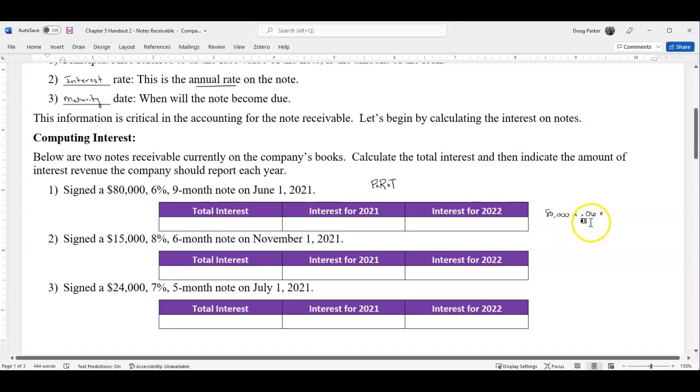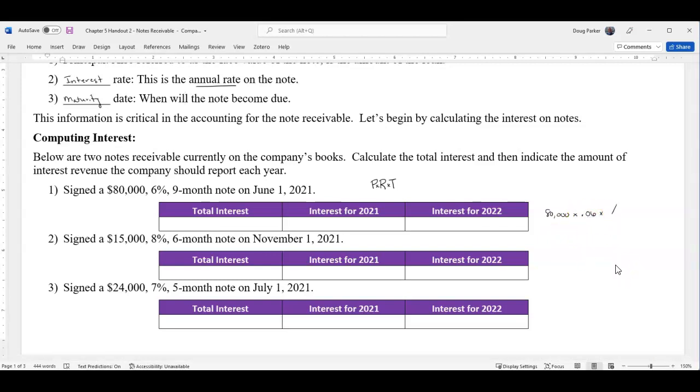Now remember, that interest, that 6% there, is expressed in annual terms. So we only pay 6% if we hold it for a full 12 months, or 12 out of 12. Are we going to hold this for a full 12 months? No. This note should only last 9 months. So we're going to multiply it by 9 out of 12.